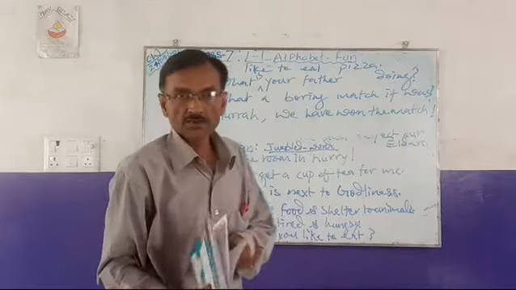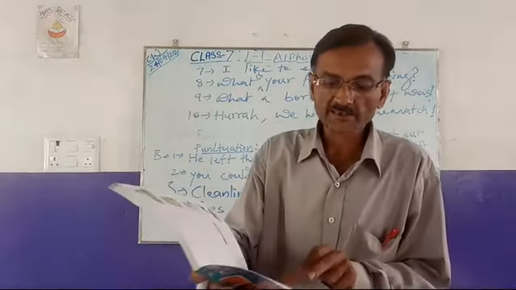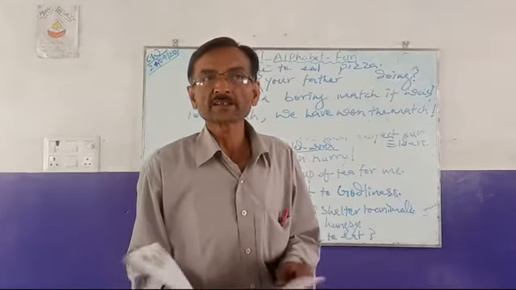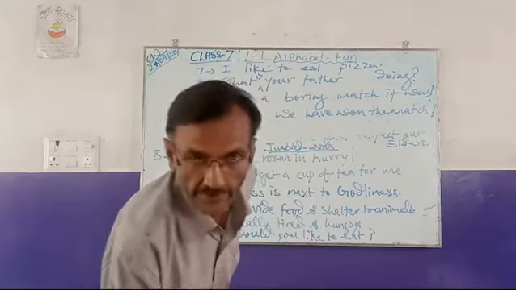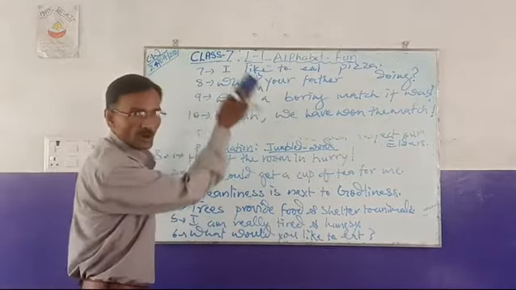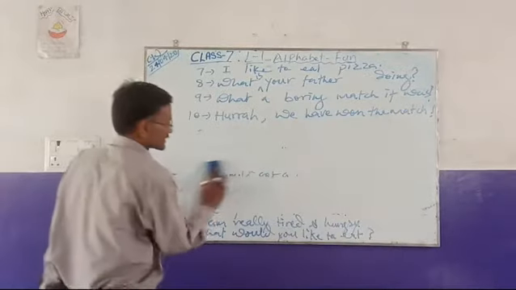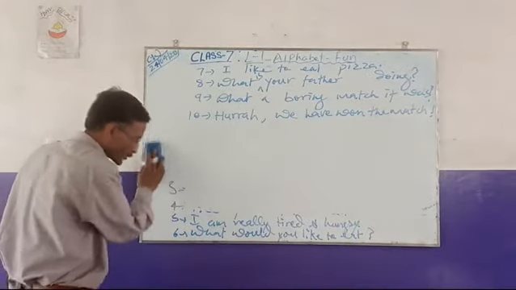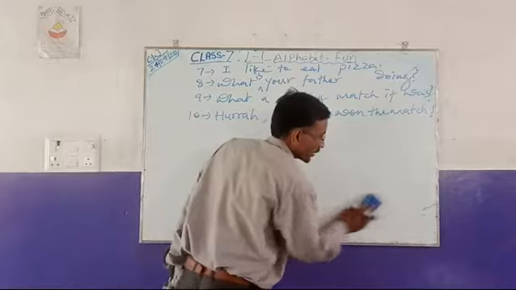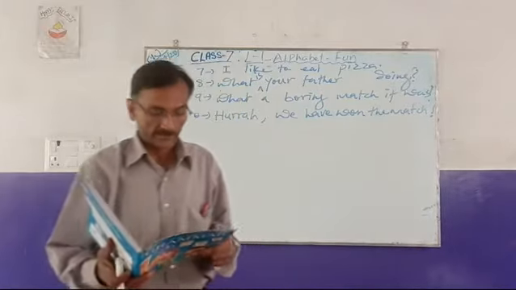Okay. So this is what was to be taught today: a sentence is divided into two parts, that is subject and predicate. I hope you all have copied it. Now you see how a sentence is broken into two parts for full understanding.